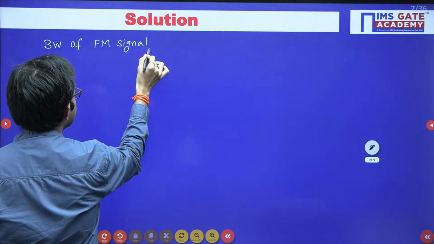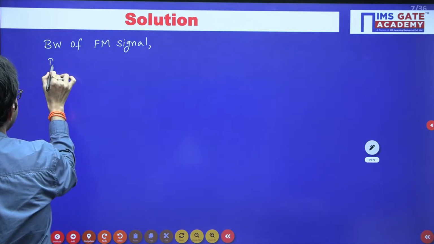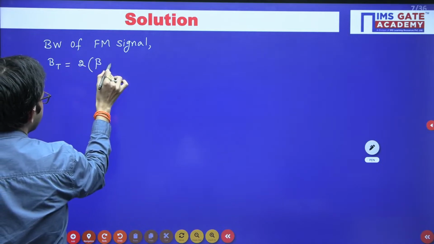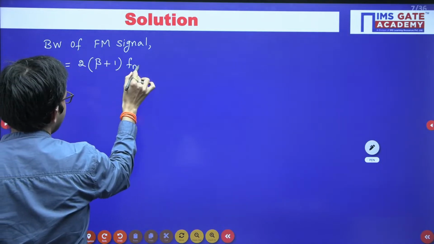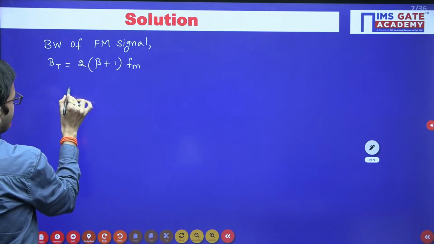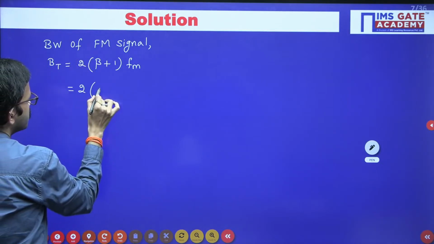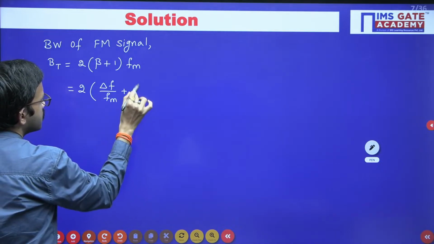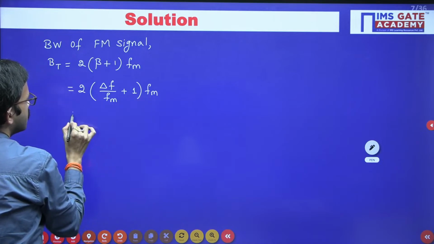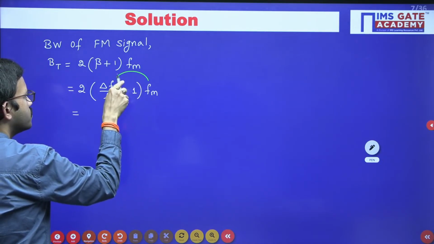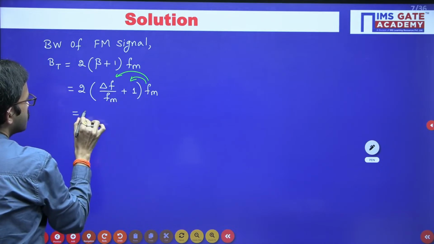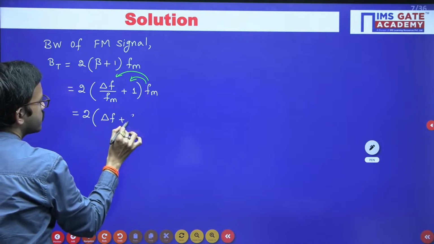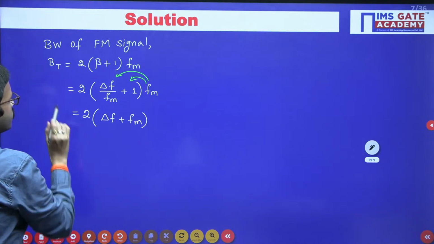Bandwidth of FM signal, in this question they have mentioned it is bt, which is nothing but 2 into beta plus 1 into fm, where beta is nothing but modulation index. So 2 into beta is nothing but delta f by fm plus 1 into fm. So multiply fm with both the terms. So you will get 2 into fm will get cancelled. You will get delta f plus fm. So this is the equation for bandwidth.